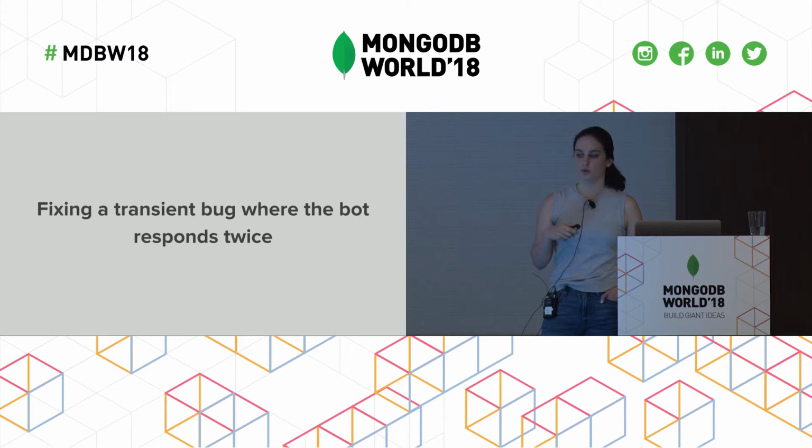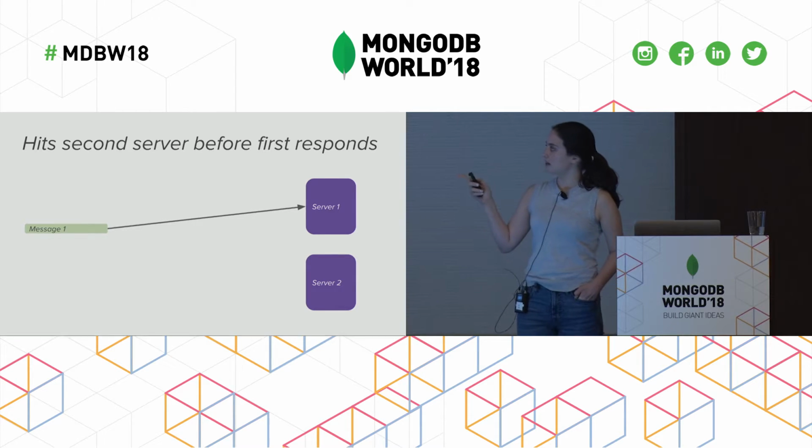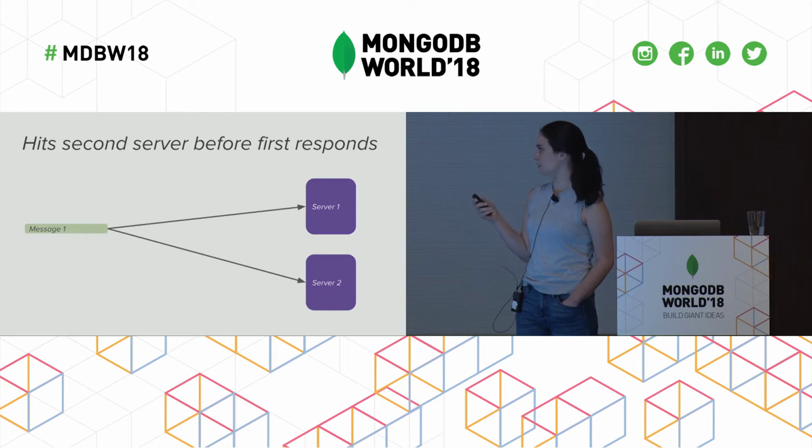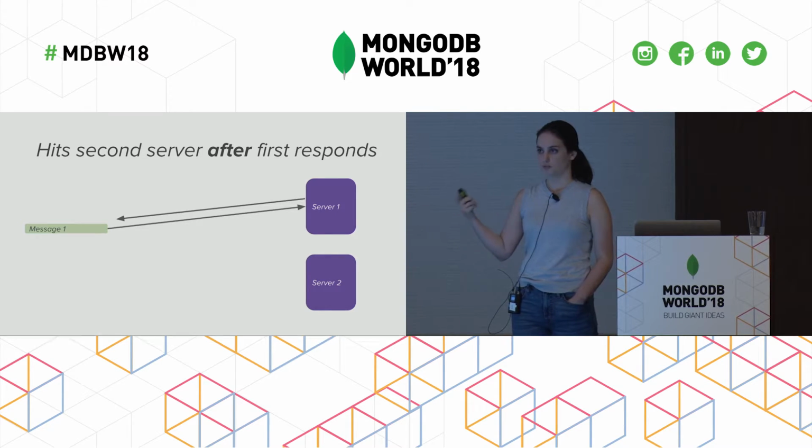Next, we found a bug where the bot was responding twice. So looking at this scenario, we have a message coming in from Slack through our RTM, and we have 2 servers. So the message will hit server 1 in the expected case, and then hit server 2. But it's actually possible that the message could hit server 1, which could respond.